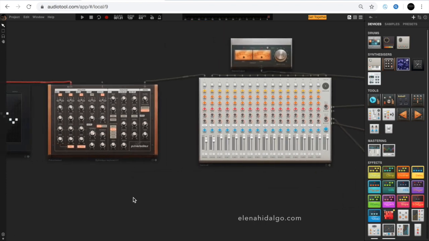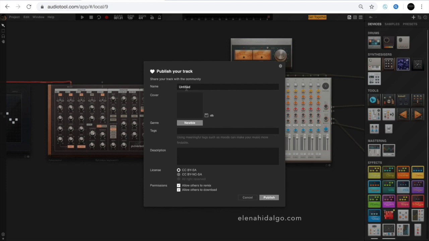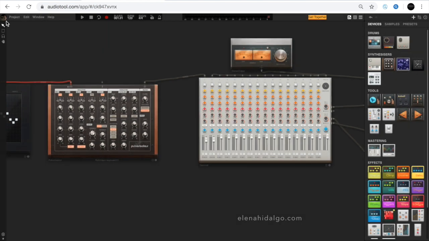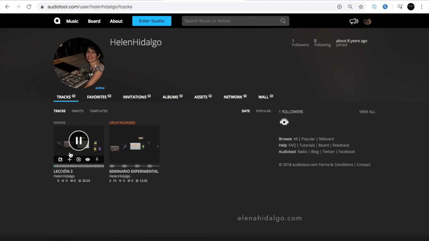In order to save our project, we select Publish from the menu. We write a title and a description as well. And we can see there is an audio file in our profile.